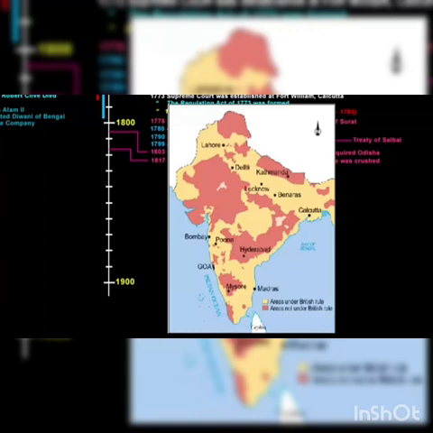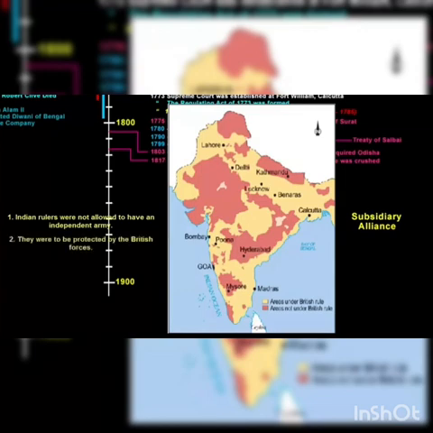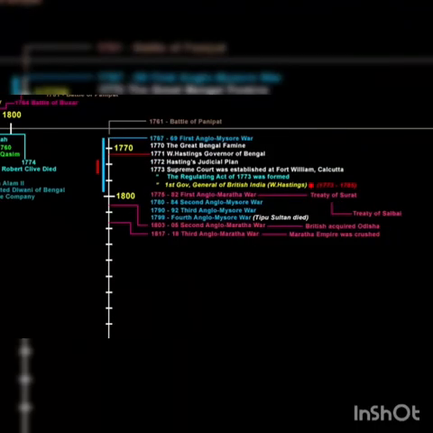So to add the Indian states, the company came up with a policy called Subsidiary Alliance. According to the terms of this alliance, Indian rulers were not allowed to have their own independent armed forces. They were to be protected by the company, and in return the rulers had to pay for the subsidiary forces. If the Indian rulers failed to make the payment, then part of the territory was taken away as penalty. Now let's get to know a little more about Subsidiary Alliance.